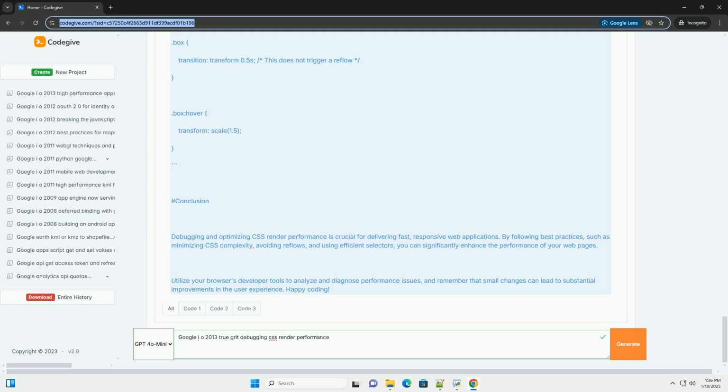Conclusion. Debugging and optimizing CSS render performance is crucial for delivering fast, responsive web applications. By following best practices, such as minimizing CSS complexity, avoiding reflows, and using efficient selectors, you can significantly enhance the performance of your web pages. Utilize your browser's developer tools to analyze and diagnose performance issues, and remember that small changes can lead to substantial improvements in the user experience. Happy coding!